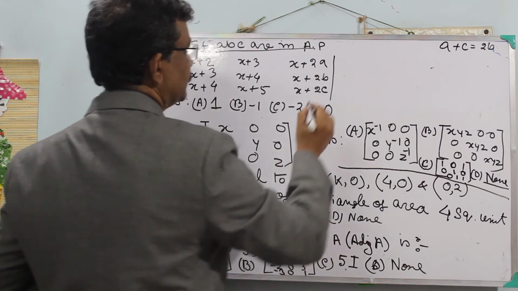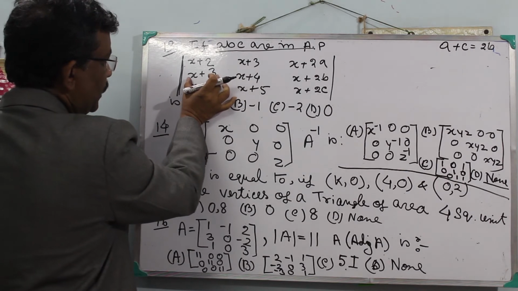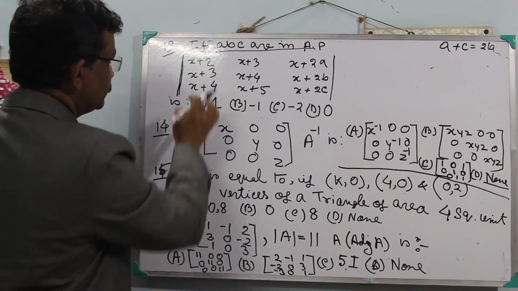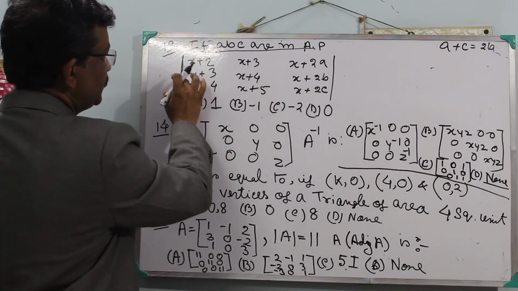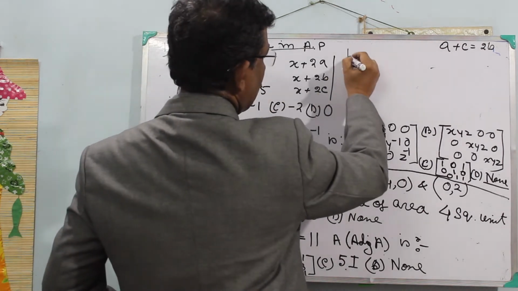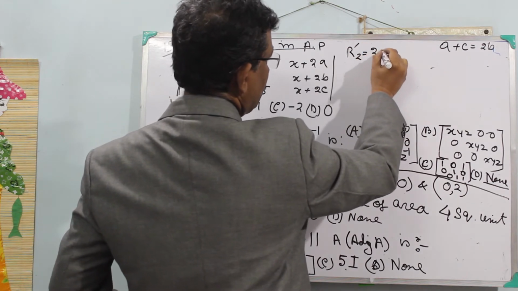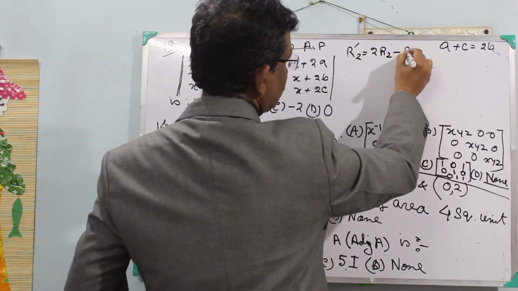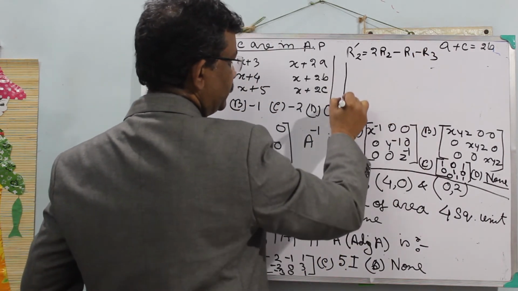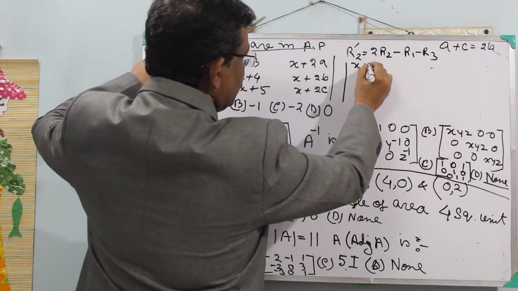So let's start. What I will do is R2 equals 2R2 minus R1 minus R3. So the elements of the second row would be 0. What would be the determinant? The first element, x plus 2, is as it is.